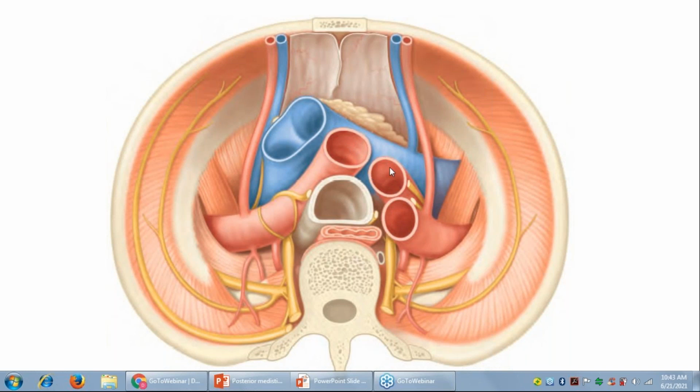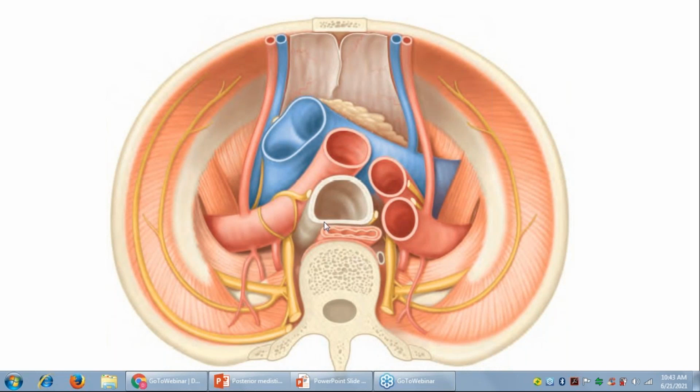So we can see its branches here. This is the brachiocephalic, left common carotid, left subclavian, which went this way. Which muscle will this be? Can someone guess this muscle? It is scalenus anterior. Look, this is the subclavian vein and this is the subclavian artery, so between the two is the scalenus anterior muscle. Very good.